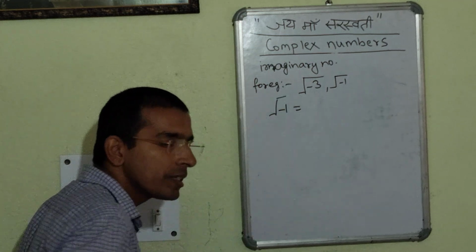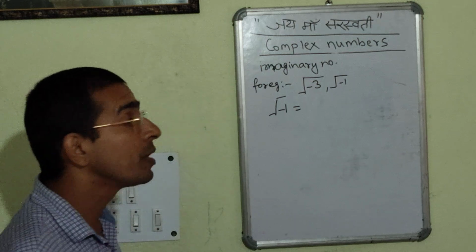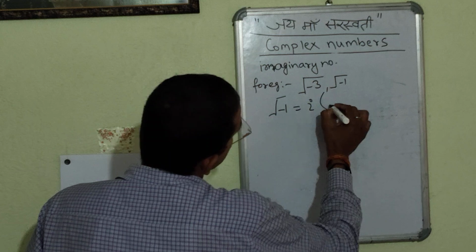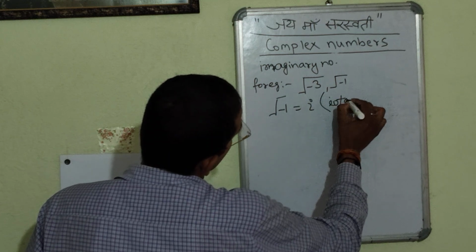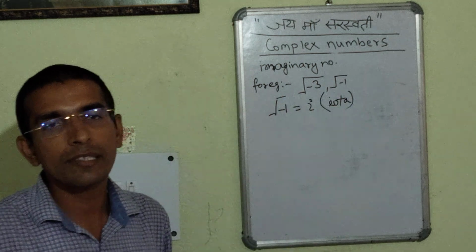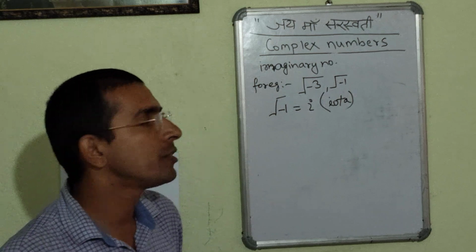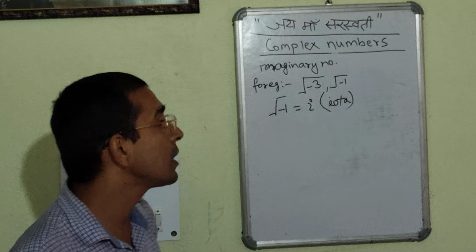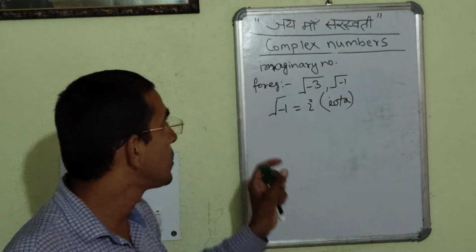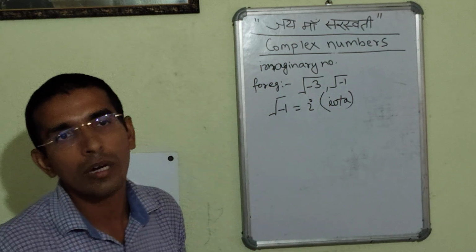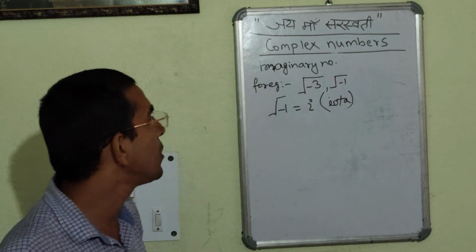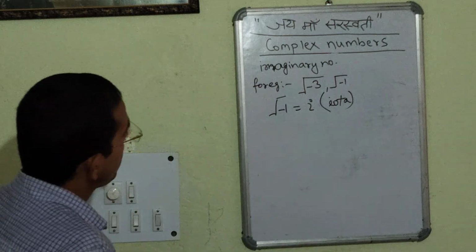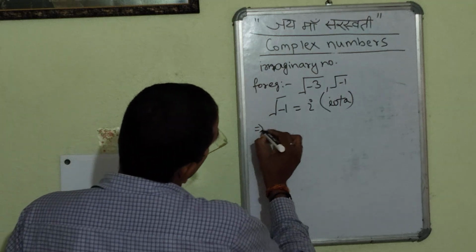This is the basic thing, under root minus 1, which we are writing as i, and this i is known as iota. In the complex number, under root minus 1 is denoted as i, and we can write that particular i as a simple notation, that is iota, which we say in the general sense. Understood? Similarly, if it is i square,